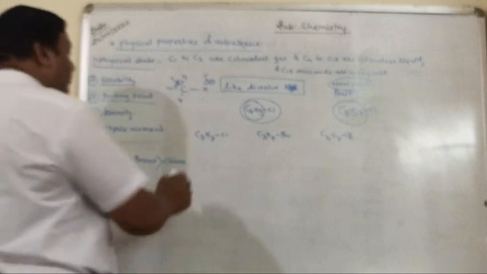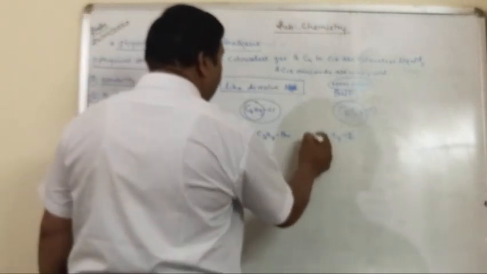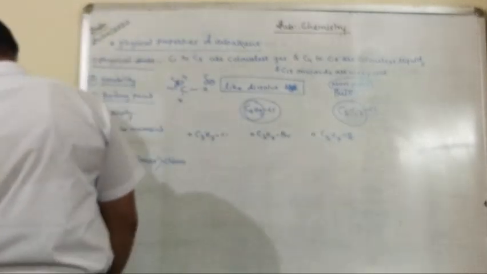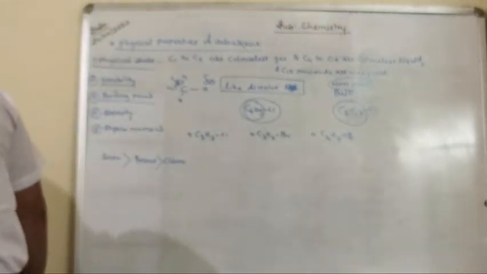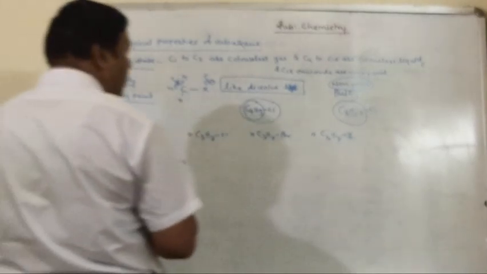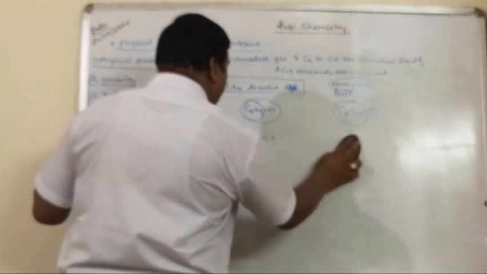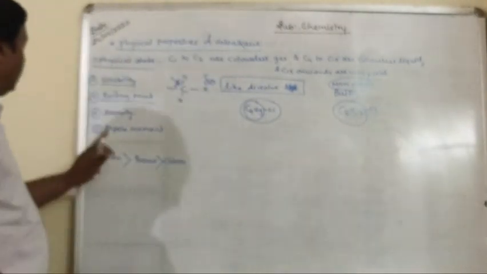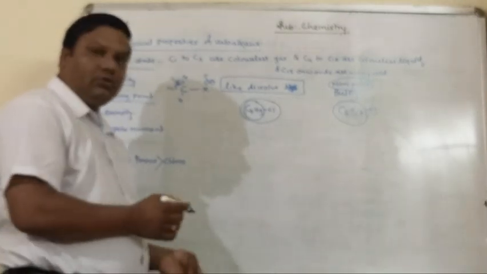So if we take n-chloropropane, n-bromopropane and n-iodopropane, here the boiling points gradually increase from chloro to bromo to iodo.